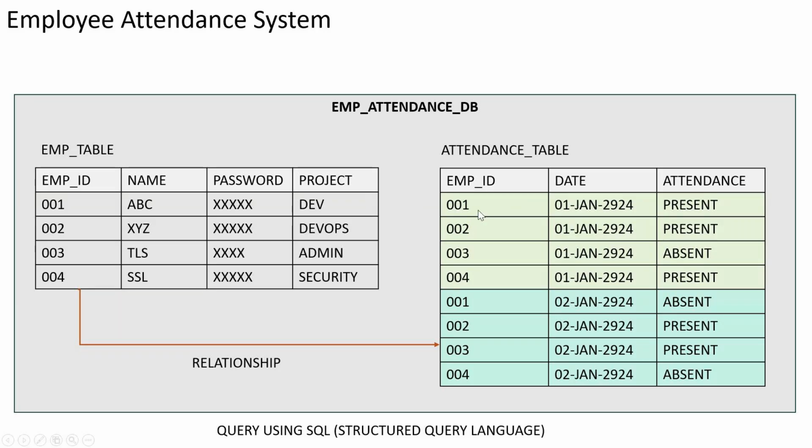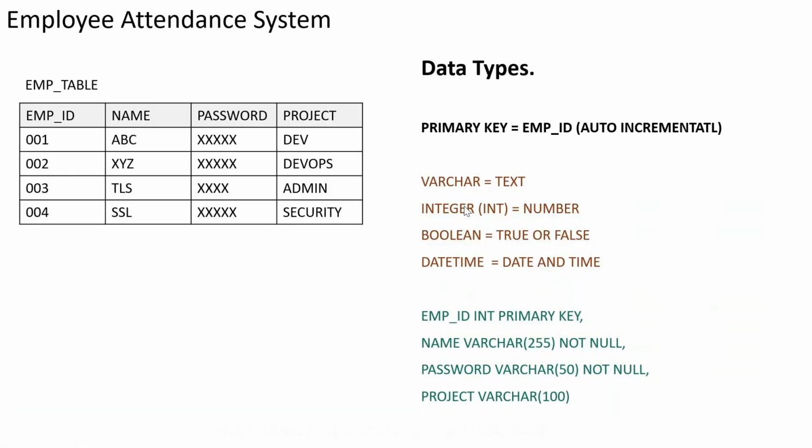I cannot repeat this number as many times as I want, because I want to get some report or some data out of it, and I can only get that data if this employee ID is unique. That uniqueness we need to maintain, and that's what we generally call the primary key. So the primary key needs to always be unique.